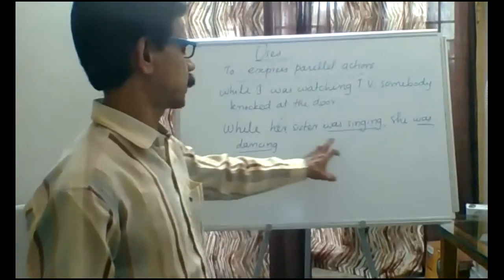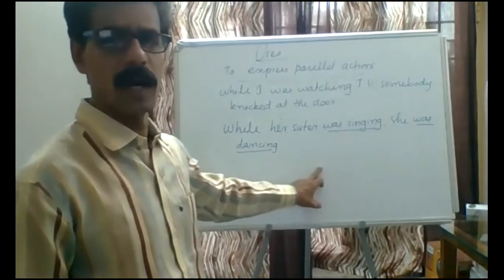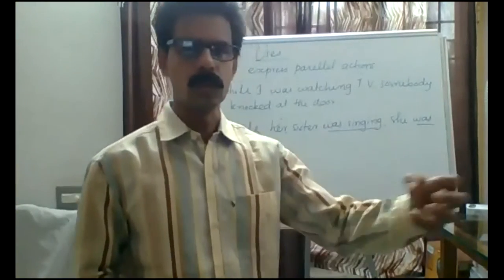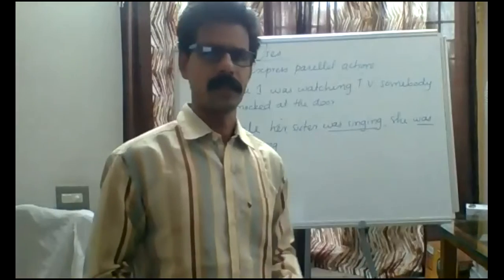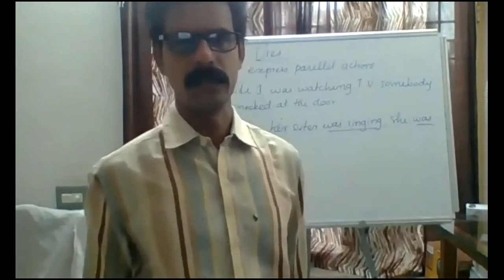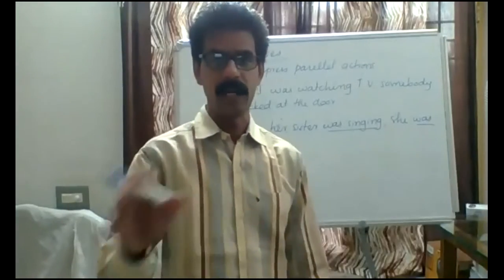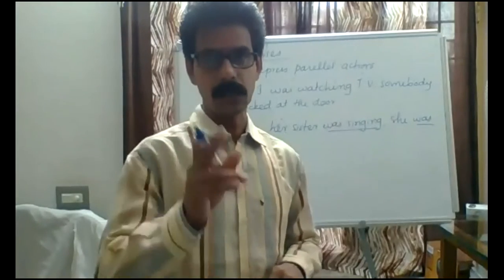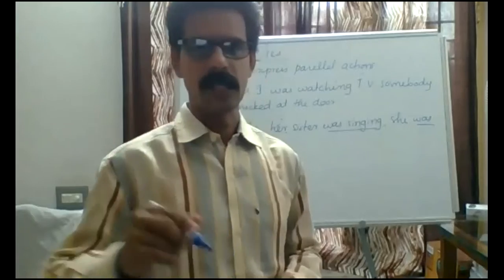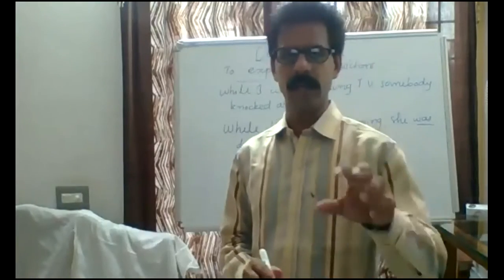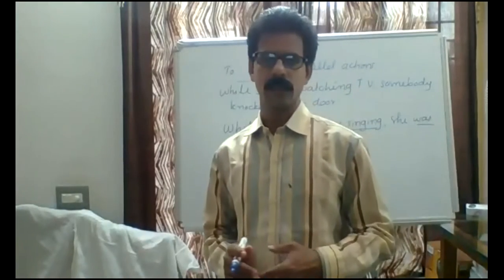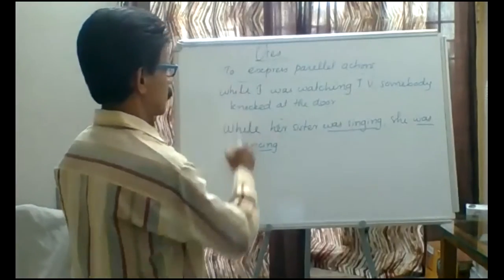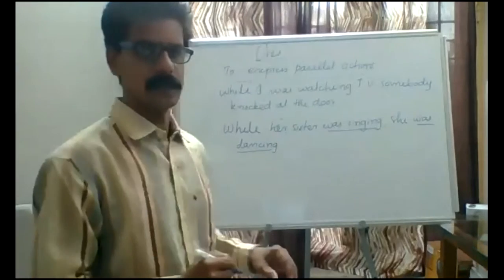Then we express both the sides with a past progressive, that is, was singing and was dancing. Two actions continuously happened, both at a time, parallelly. But both the actions completed in the past. That we should not forget, because the action which was going on in the past only we express with the past continuous. Okay, these are the examples for parallel actions.